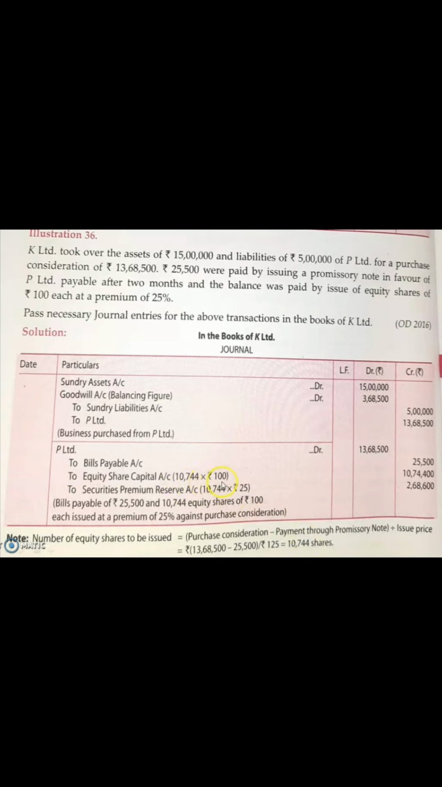So you write here 10,744 into, what is the face value of one share? 100 rupees. So that will give you the value 10,74,400. And for securities premium reserve, 10,744 into 25 rupees, that is the premium. So you will get 2,68,600. Being bills payable of rupees 25,500 and 10,744 equity shares of rupees 100 each, issued at a premium of 25% against purchase consideration. So this is the second journal entry.